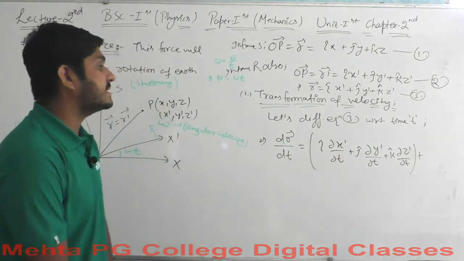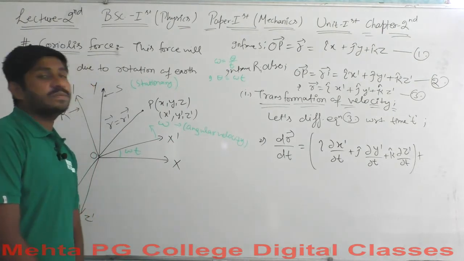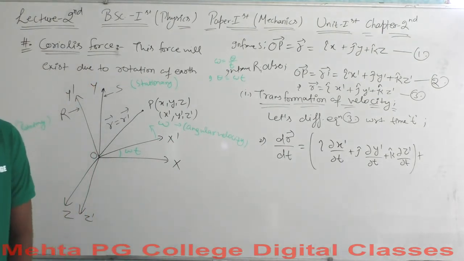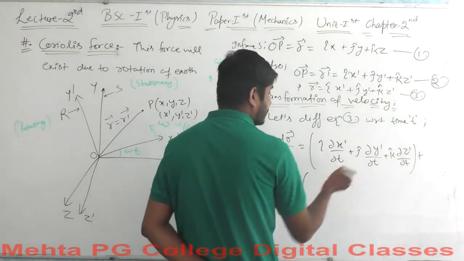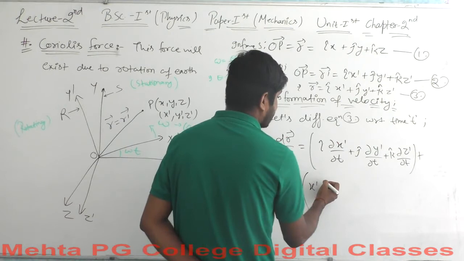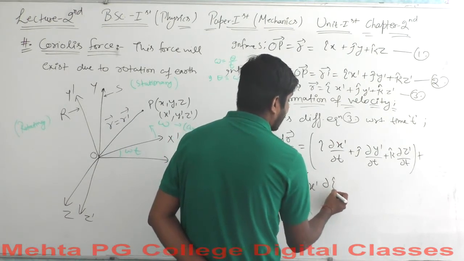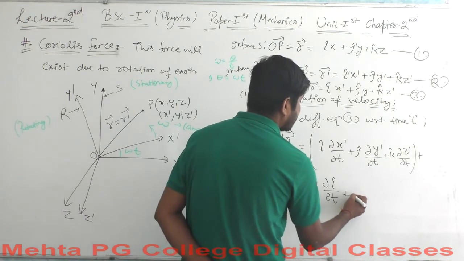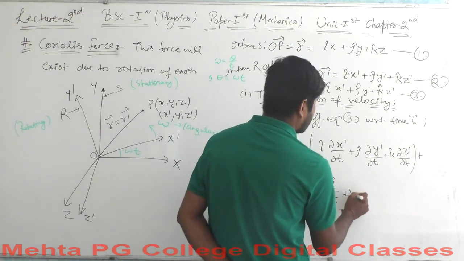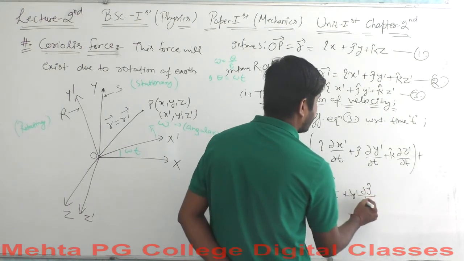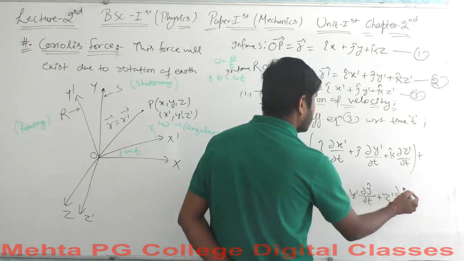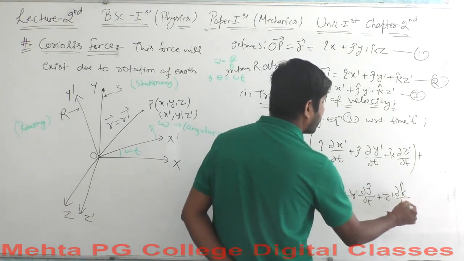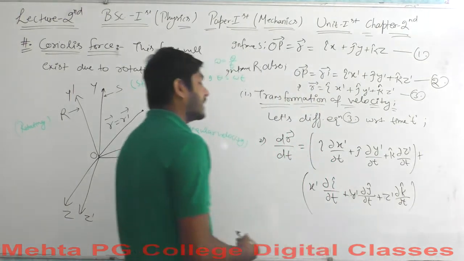Yes, we are going to solve it as u into v. The u part has been solved and now it is time for the part v. So let's solve for the part v. This will be equal to plus x dash outside, curly I cap over curly t, plus y dash, curly j cap over curly t, plus again z dash, curly k cap over curly t.